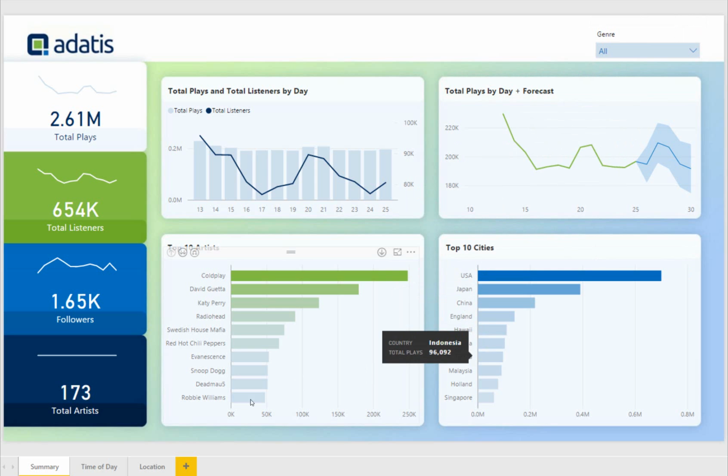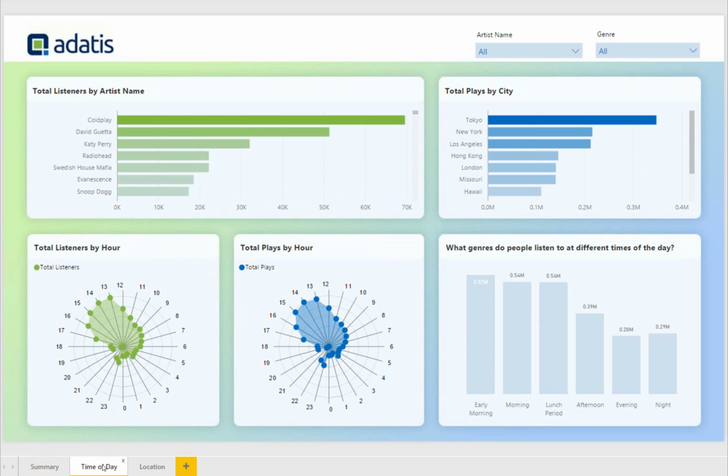So let's look at time of day analysis. This sheet allows you to analyze the music listening habits by time of day. That's in local time, depending on where they are in the world. What's more popular in terms of segment of day? Is it early morning? Is it 3 o'clock in the afternoon, etc.?